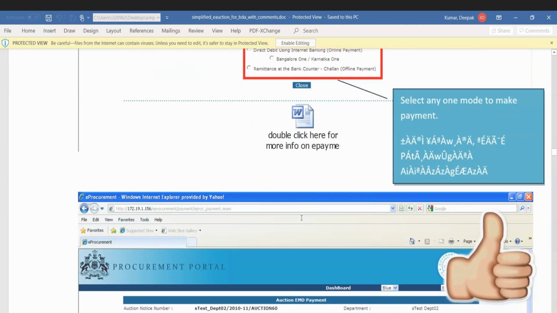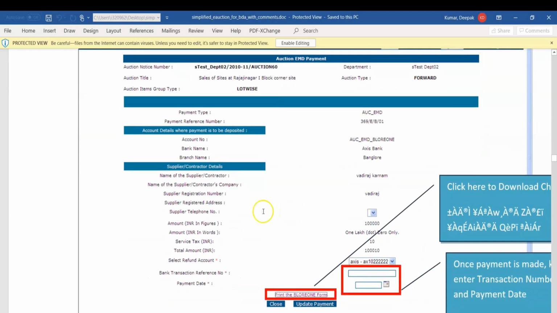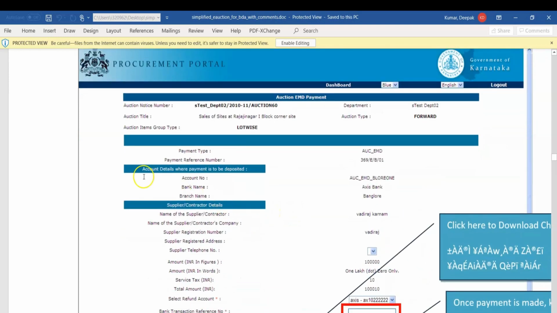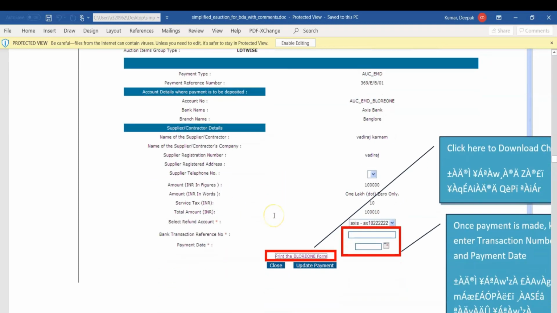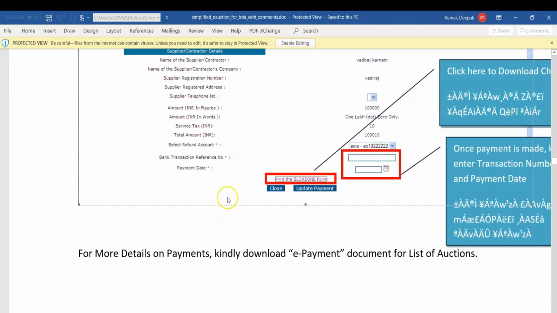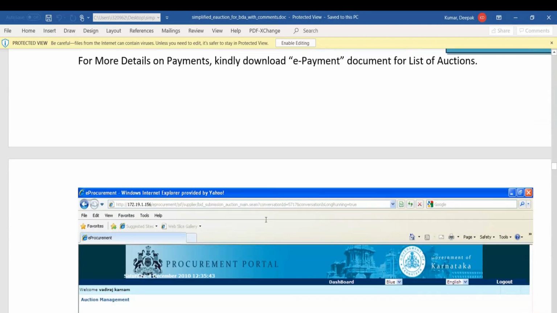Once you make the payment, enter the payment type, payment reference number, account number, name of the supplier, contract, and bank transaction reference number, then click here to download the transaction number and update the payment. For more details of payment, kindly contact e-payment.